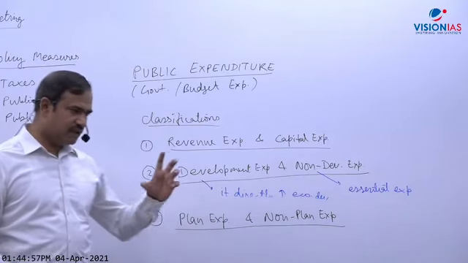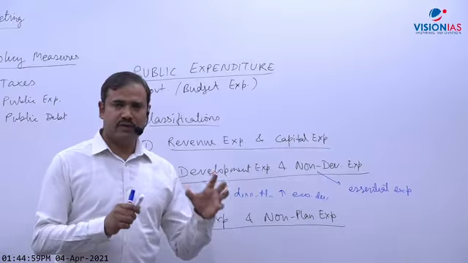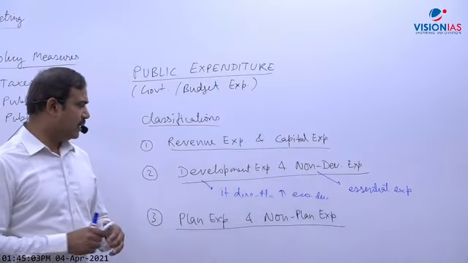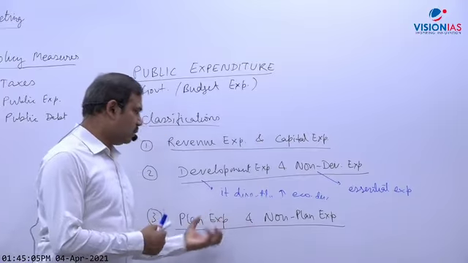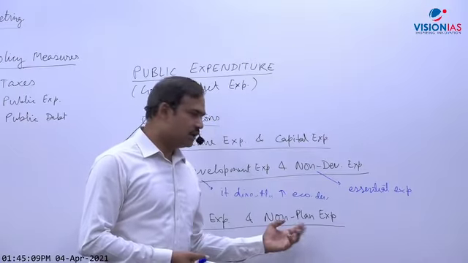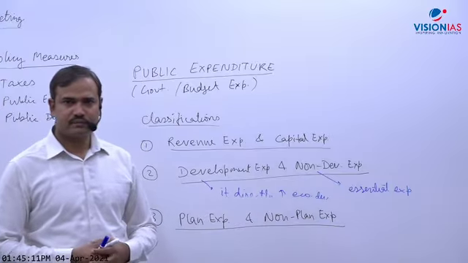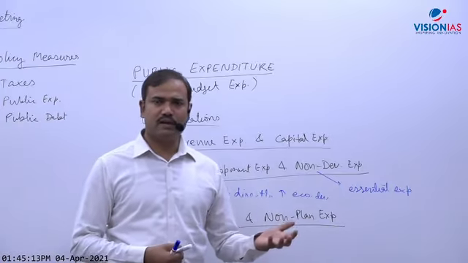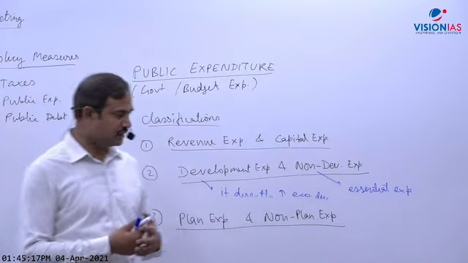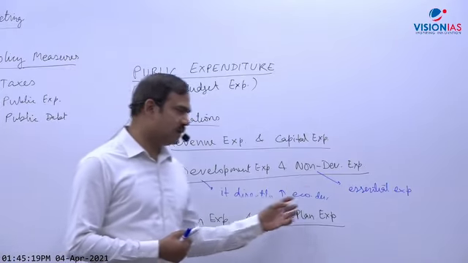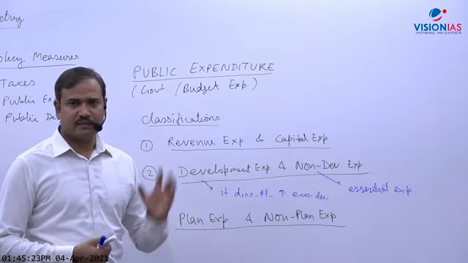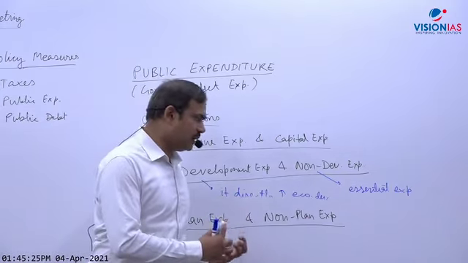So whatever thing is mentioned in our current 5-year plan, if money is spent on that, that is plan expenditure. And non-plan, obviously which is not planned, will become non-plan. Or just write down one line: it is budget expenditure or government expenditure other than plan expenditure. So whatever is planned, not planned will become non-plan.